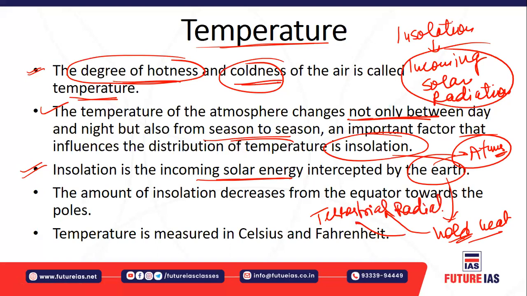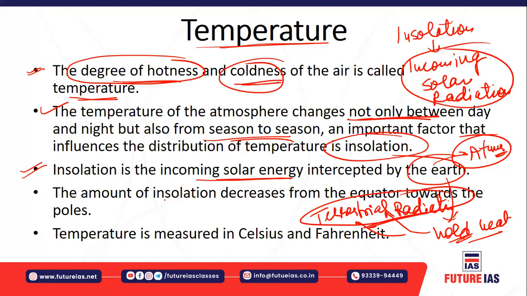Terrestrial radiation means the radiation which is emitted from the earth's surface during the night time, because the earth has to cool down. So in the process the earth releases certain radiation that is called terrestrial radiation. In the process the earth cools down, but certainly the insolation is intercepted by the earth's surface, because they are short wave radiations.